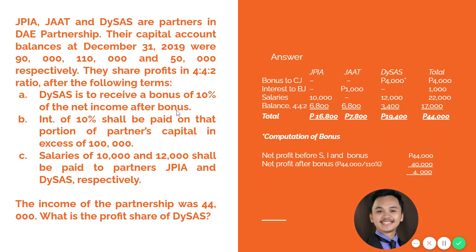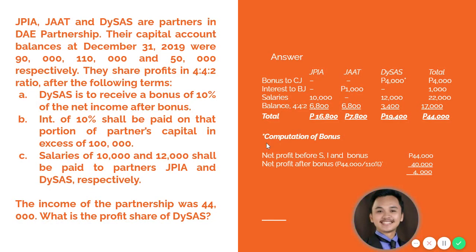So we have four types of bonus and four ways of computing for bonus. So you can revisit the formula in computing for bonus in several ways in our previous discussion. But in this particular problem, our bonus is on net income after bonus.